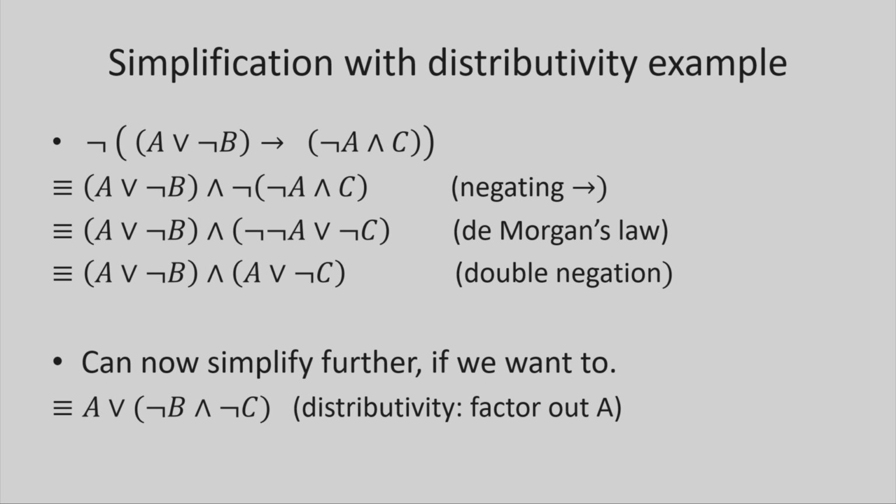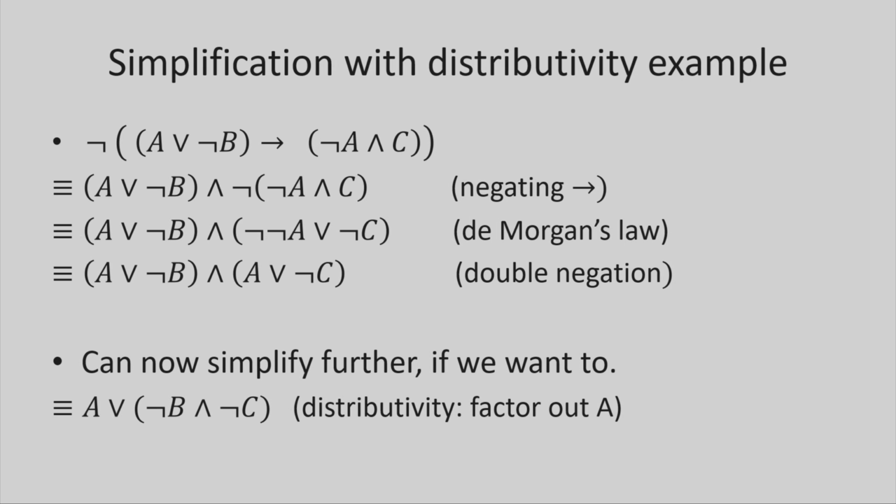So we could factor out A and get A or, not B and not C. Again, this is a form of distributivity that is not true for arithmetic, but for logic, and and or are much more symmetric than plus and times in arithmetic. So we can do it.